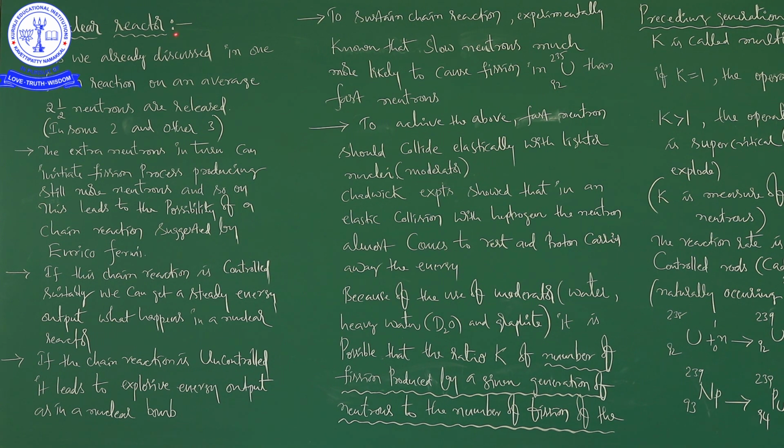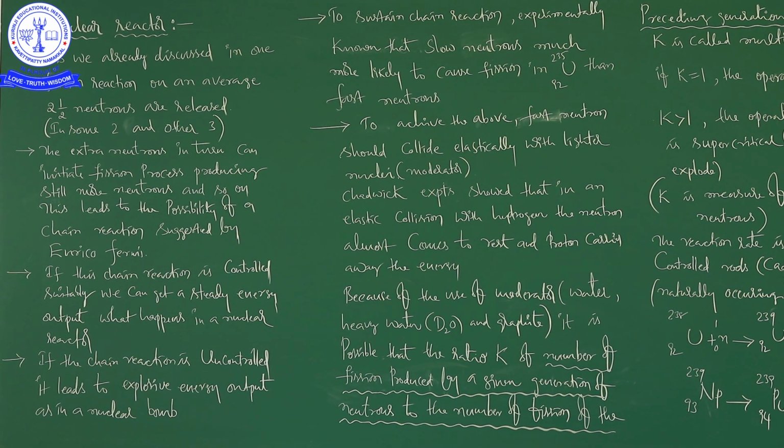With that energy we heat the water to produce steam. That steam rotates the turbines so that it can be converted into electrical energy. So, the energy released in nuclear fission is finally converted into electrical energy.